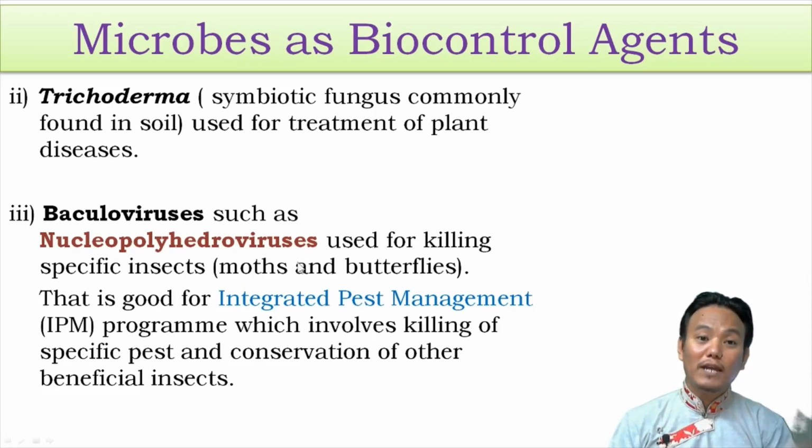So in microbes as biocontrol agents, we have three examples. First one is Bacillus thuringiensis, which is very important. And then we have two others, Trichoderma, which is a fungus, and then nucleopolyhedroviruses, which is a baculovirus. Okay, so you can give examples of these three microorganisms which can be used as biocontrol agents.